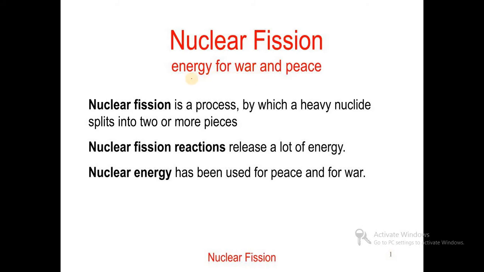Nuclear fission, energy of war and peace: it is used for war purposes and for electricity, that is, peace purposes. Nuclear fission is a process by which a heavy nuclide splits into 2 or more pieces. Nuclear fission reactions release a lot of energy, and nuclear energy has been used for peace and also for war in the form of the atom bomb.